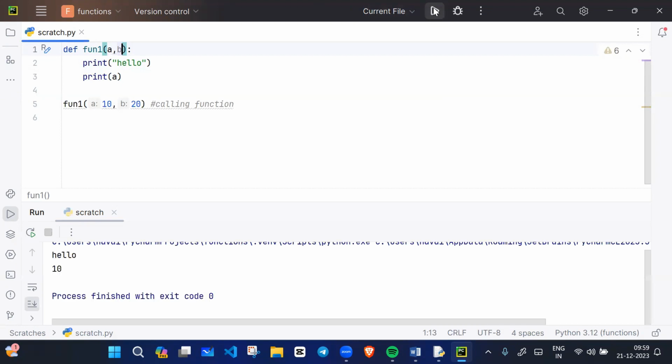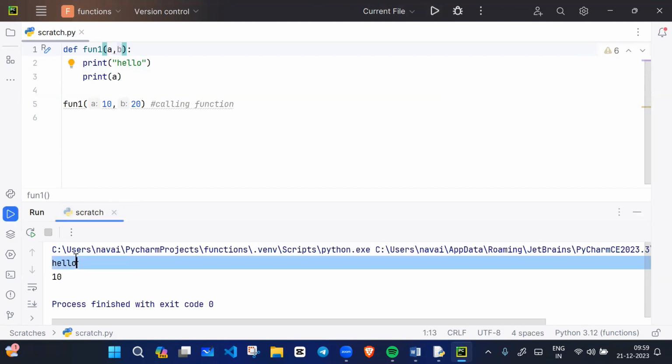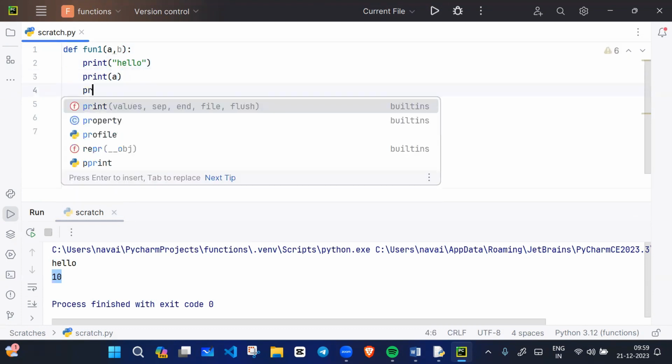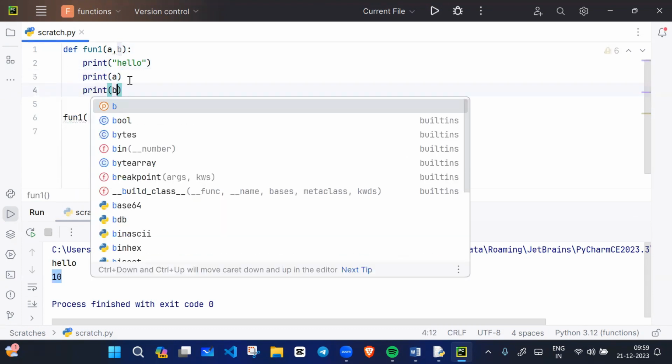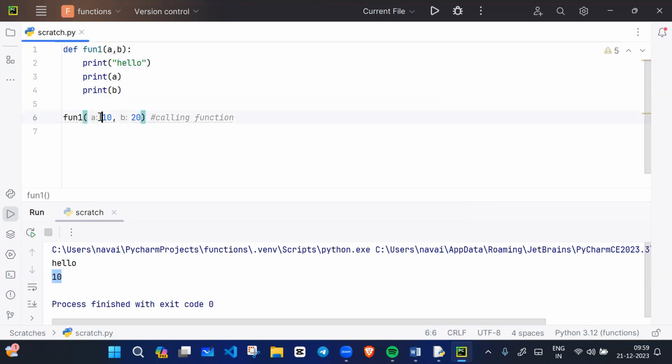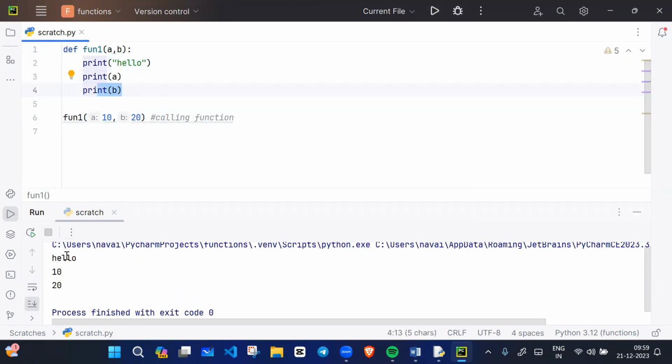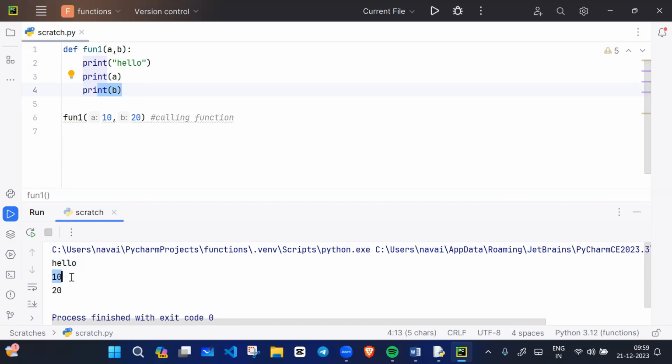If I run this code, what will it print? It will print hello and 10 because we are printing only A. If you want to print B also, you will write print B. Now this time it will print 10 and 20. If I run this code, the first is the message hello, second is the A value, and third is the B value. Hope you are getting it.